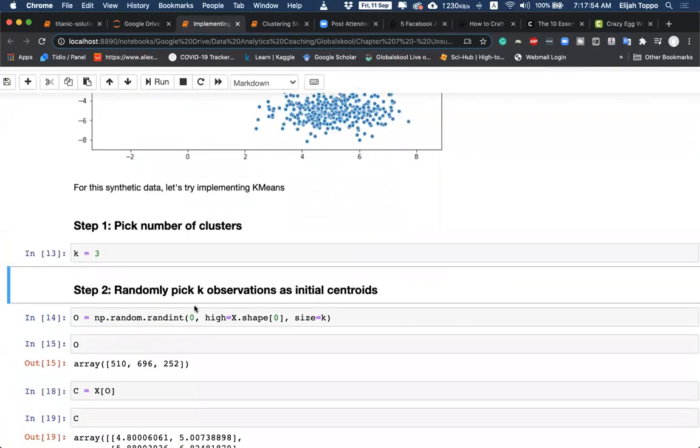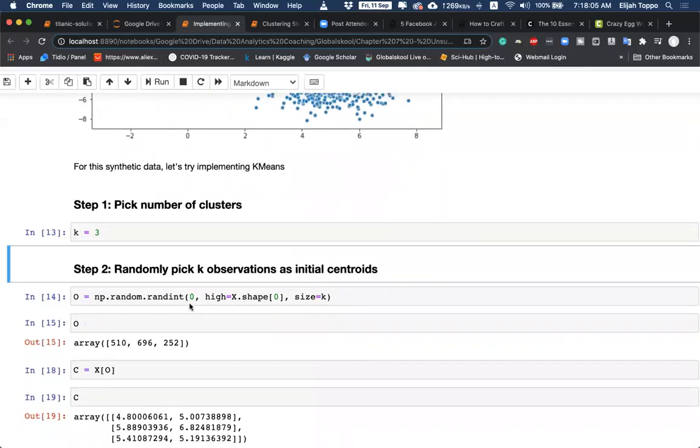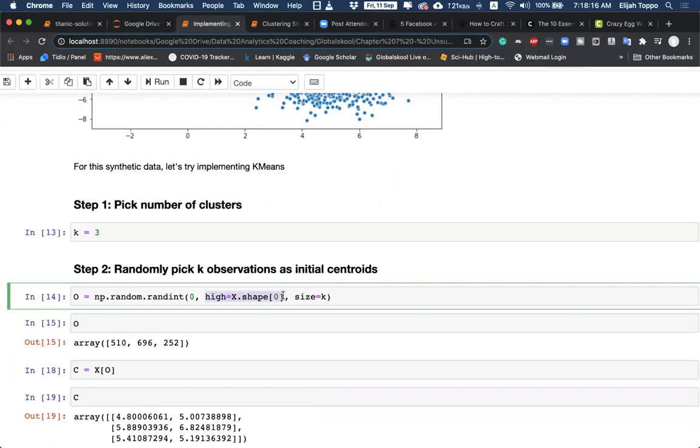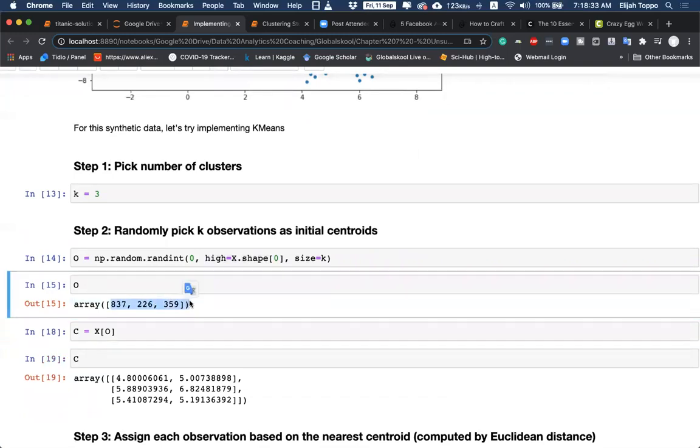Then we randomly pick k observations as initial centroids. We know that there are 1000 points, so the rows go from 0 to 999. We will use that to get 3 random integers in the range from 0 to 999. So we use np.random.randint. We say low number is 0, high number is 1000. High number 1000 means it cannot use 1000, it has to go one less, so the highest included value is 999, and size k because we want 3 numbers. That gives us O. When I just print O, these are the 3 numbers that we have randomly chosen.